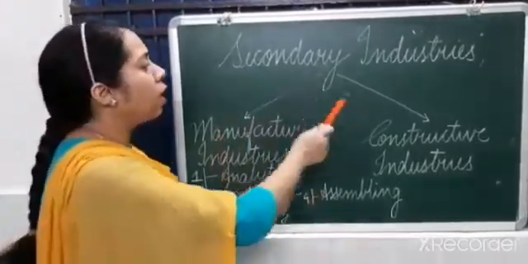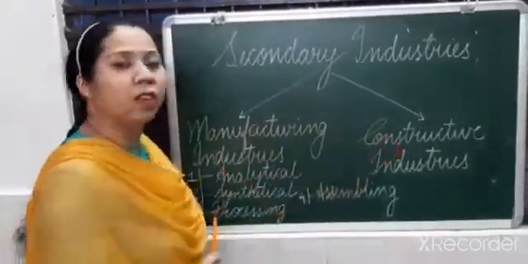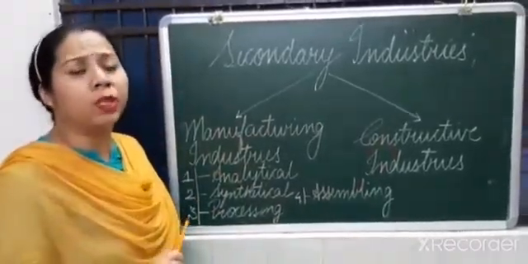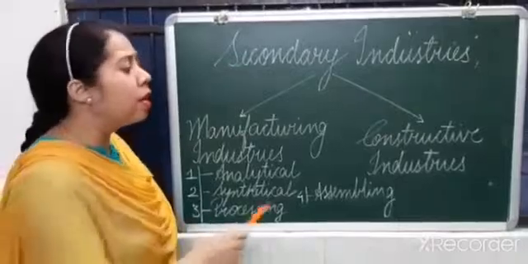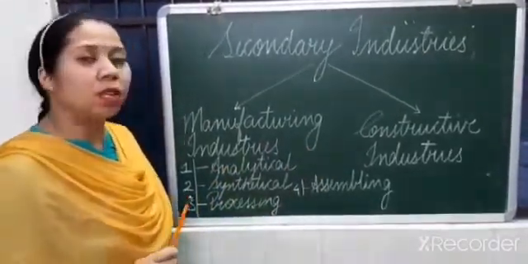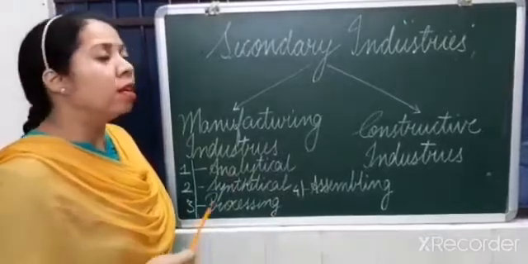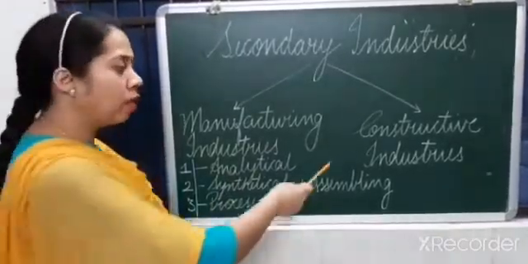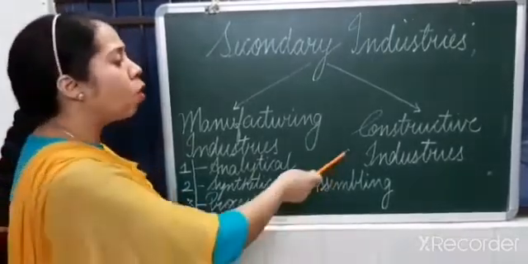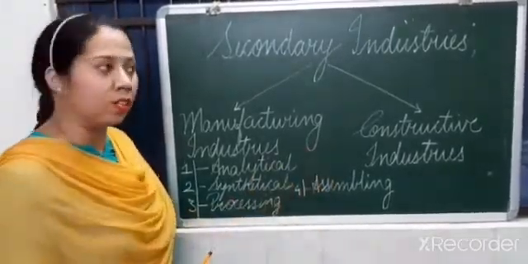Coming to the other kind of secondary industry, that is constructive industries. Now, these industries are directly related with the industrial development of our country, and they are concerned with the development of roads, dams, buildings, bridges, tunnels for our country. Example, L&T constructions, DLF constructions, these all are related to constructive industries.